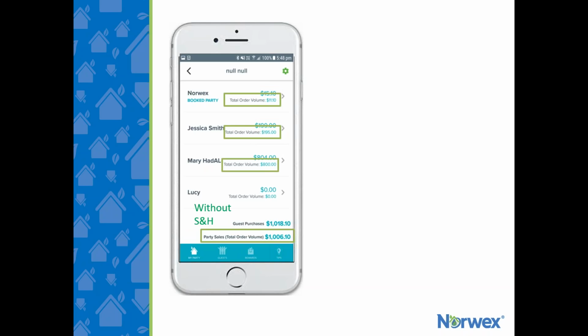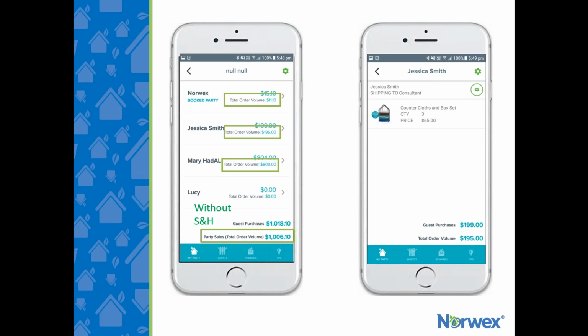Whereas the amount below it is called total order volume, and it's the order total without the shipping and handling. This is put here to allow the host to determine the amount that goes towards their host rewards. To view the order, you just click on the name of the guest, and this will take you into the guest order to view.